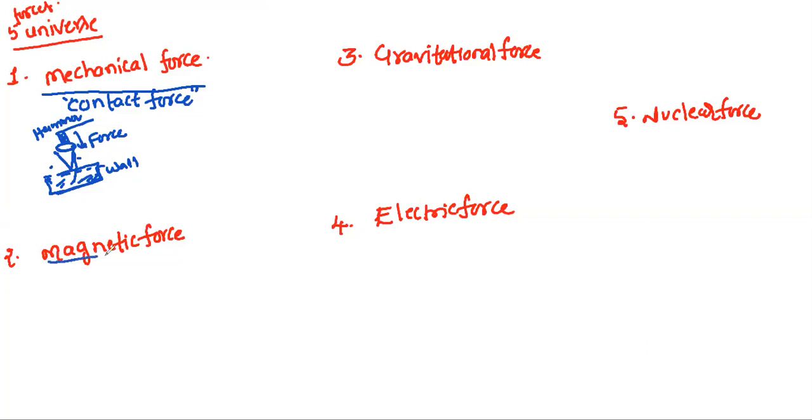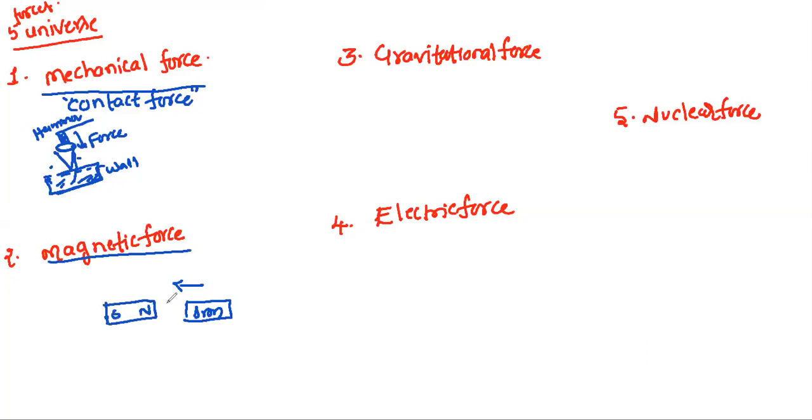Now magnetic force. Take a small iron piece near a bar magnet. This is our bar magnet, with south and north.